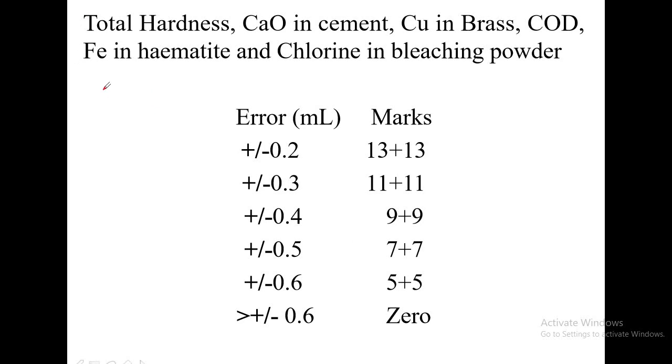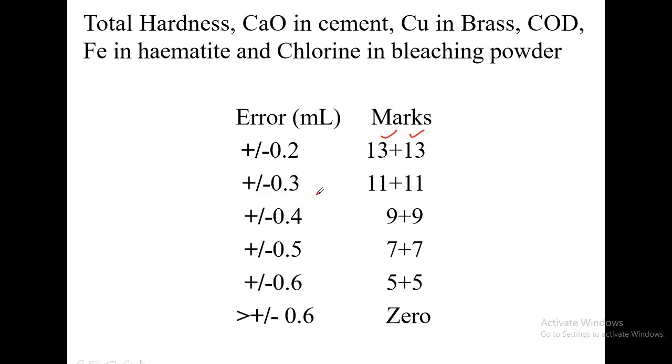And next, as I already explained to you, for all the experiments in part B, be it total hardness, calcium oxide in cement solution, copper in brass, COD experiment, iron in hematite, and chlorine in bleaching powder, your performance will be evaluated based on this particular scheme of evaluation. If the error is plus or minus 0.2, then you will get 13 plus 13, because out of the 3 trials we choose the 2 best trials. For that, each trial will get full marks.